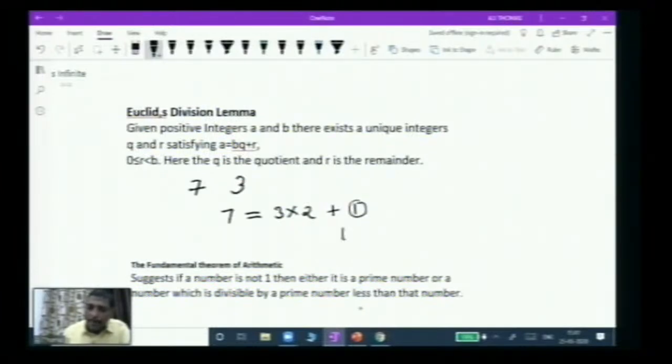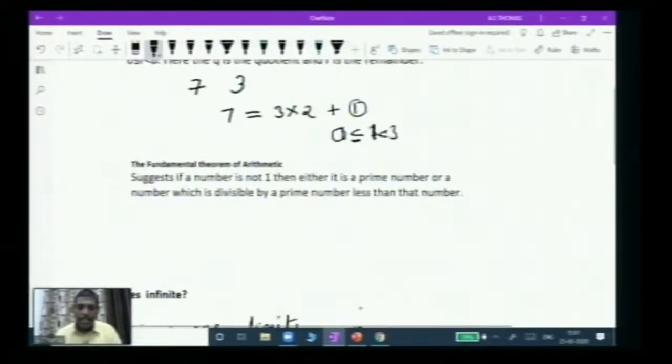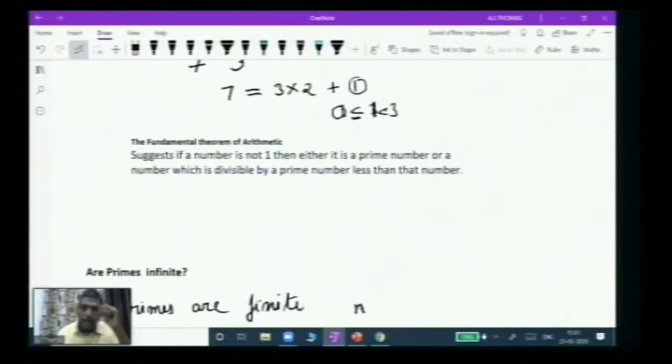This remainder lies between 0 and the number which you are dividing by. Here, 1 lies between 0 and 3, and it cannot be 3, it is strictly less than 3. So for any two numbers, there always exists a remainder and a quotient. This is one thing, and the second is the fundamental theorem of arithmetic which you have learned.